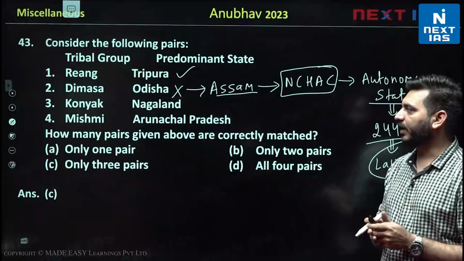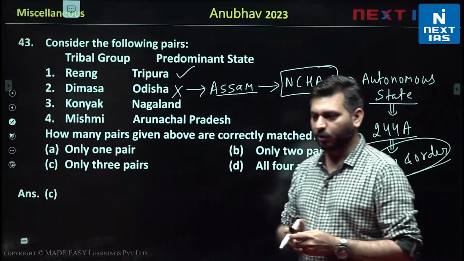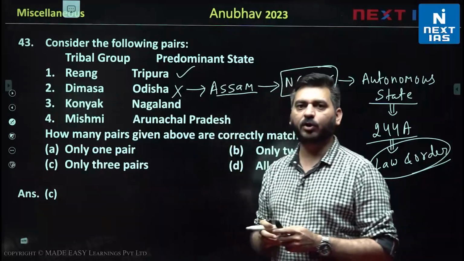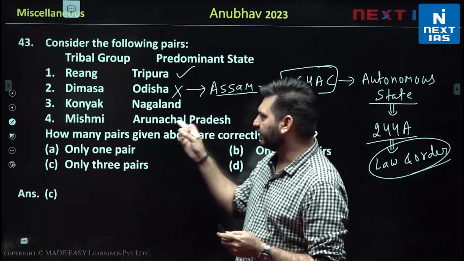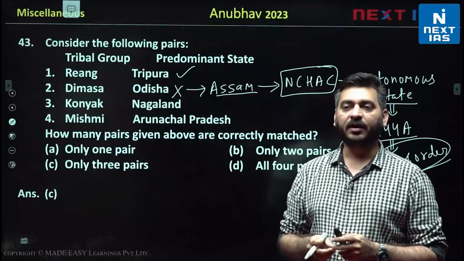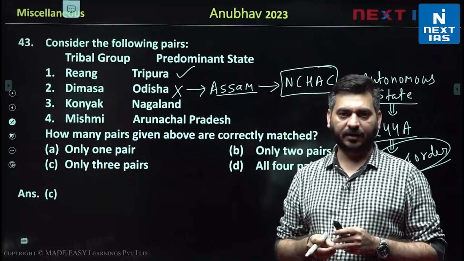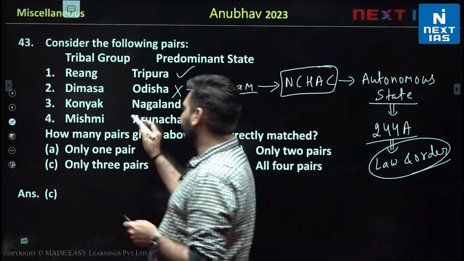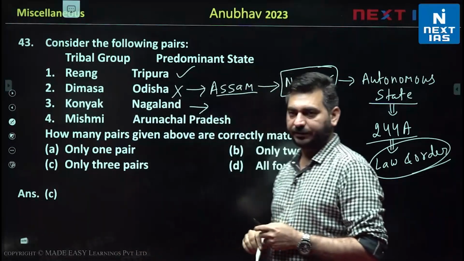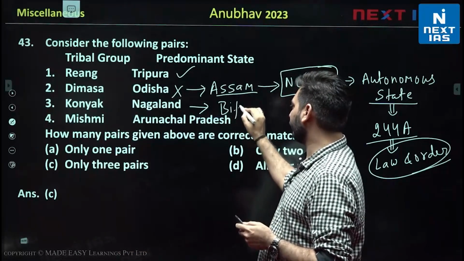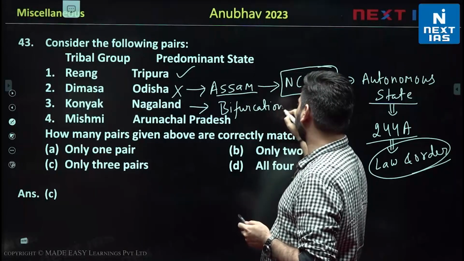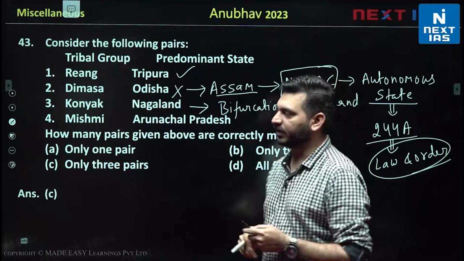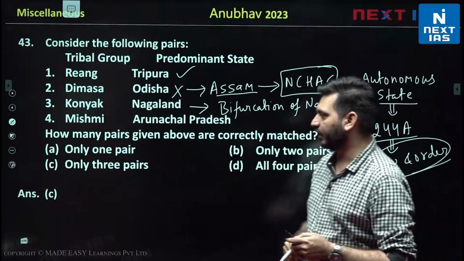Now the third is the Konyak tribe. Konyak tribe, if you have followed the Nagaland elections, since elections are not required to be followed, but here there was a very important thing. This is one of the second largest major tribes in Nagaland, and they have been saying that they will boycott the elections of Nagaland. Why have they been boycotting the elections, which were just conducted? So that they were demanding bifurcation of Nagaland, right? To create a separate state and give one of the states to them. So Konyak tribe is in Nagaland, that is correct.